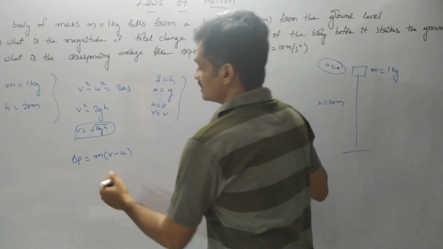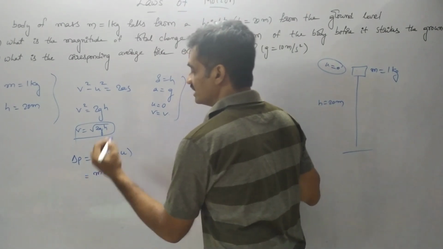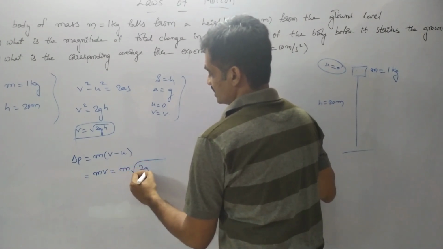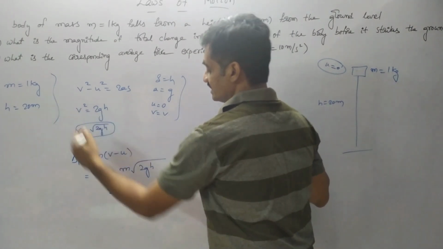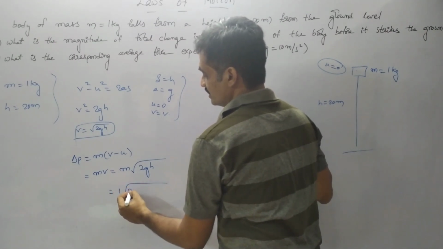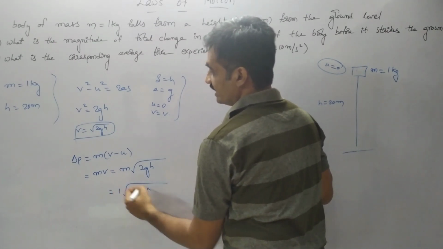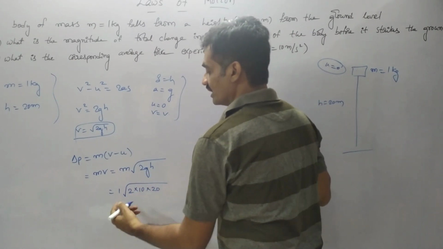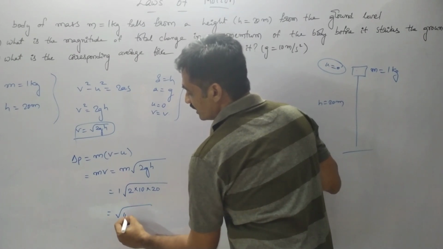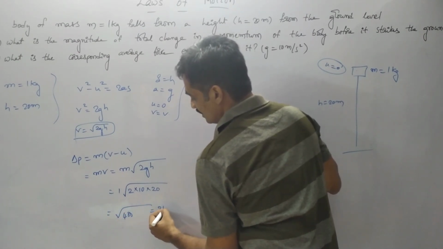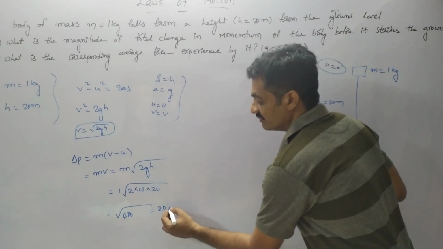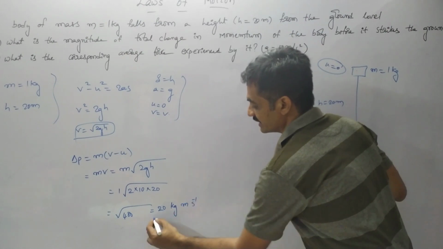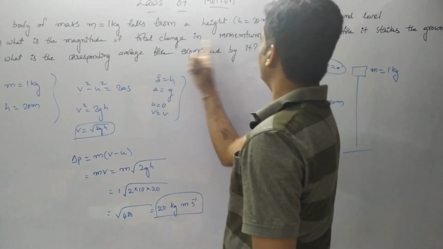As u equals 0, delta p equals mv, where v equals under root of 2gh, and m equals 1 into under root of 2 into g, which is 10, and height is 20. So 2 into 10 is 20, 20 into 20 is 400, under root of 400 equals 20. Based on that, the change in the momentum is 20 kg meter per second. So now we have derived the first option.